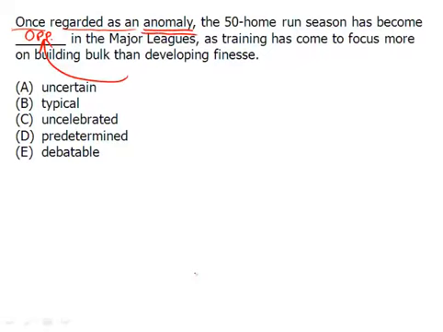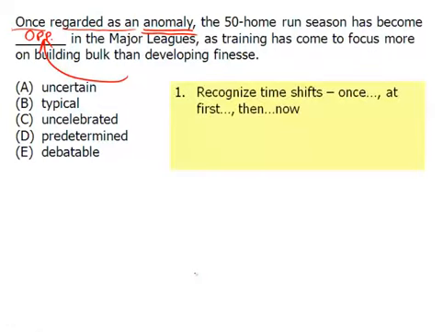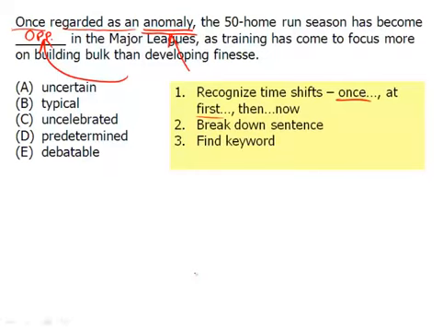So some key words in terms of time shifts you want to look out for. Of course, here we have "once." You can have words like "at first." So "at first, regarded as an anomaly, the 50 home run season has become," and it would be the exact same sentence. So of course, once you recognize that you're dealing with a time shift, you want to break down a sentence, simplify it if you have to. This is probably an easy sentence, so you just really want to hone in on the keyword anomaly, come up with the opposite of anomaly, and look through the answers. Which one is the opposite of anomaly?